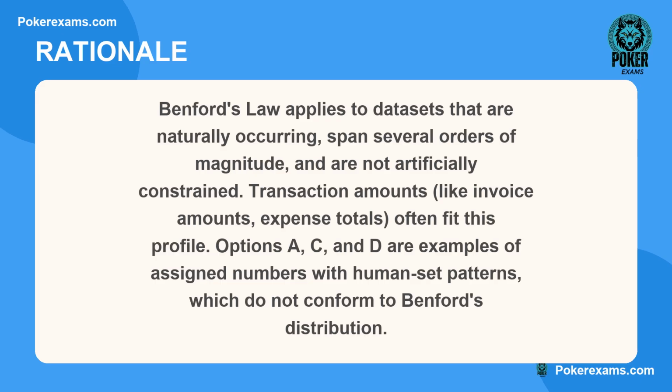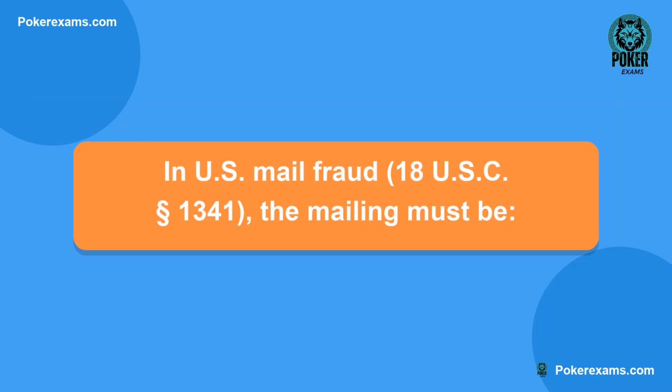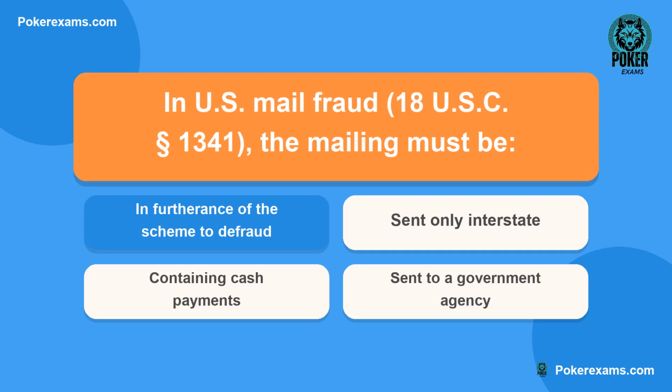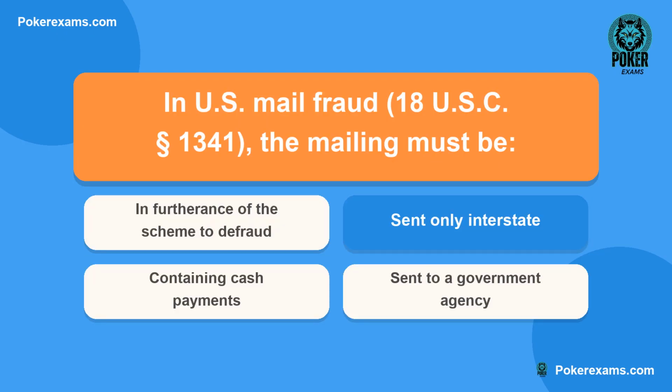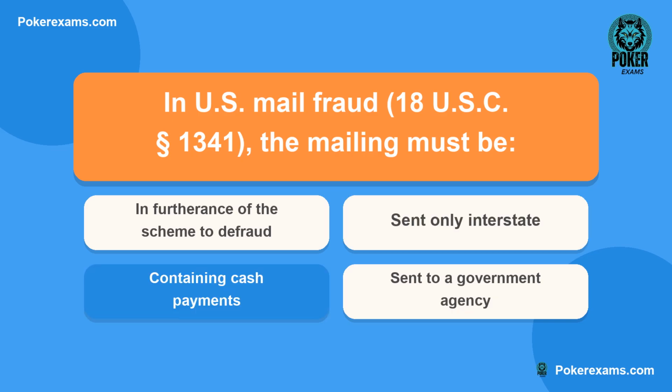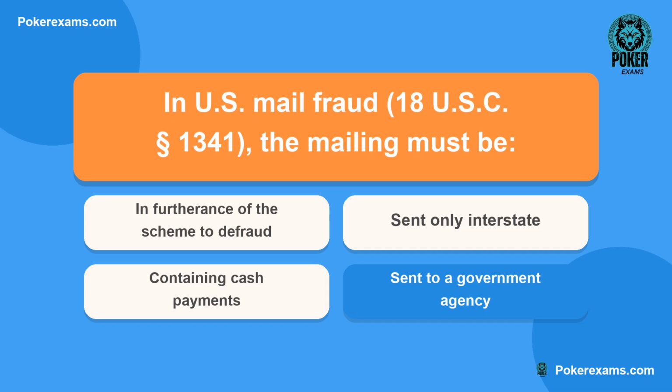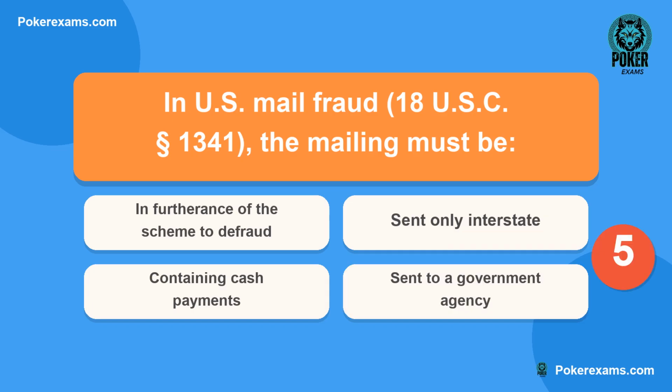Next question. In U.S. mail fraud, 18 U.S.C. Section 1341, the mailing must be: is it A, in furtherance of the scheme to defraud? Or B, sent only interstate? Could it be C, containing cash payments? Or lastly D, sent to a government agency?